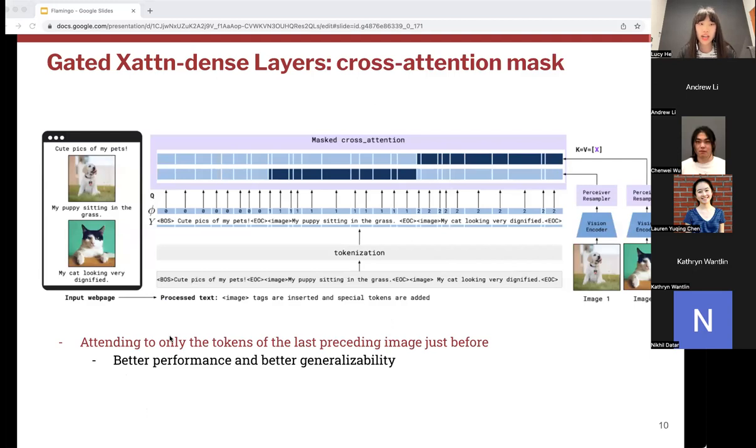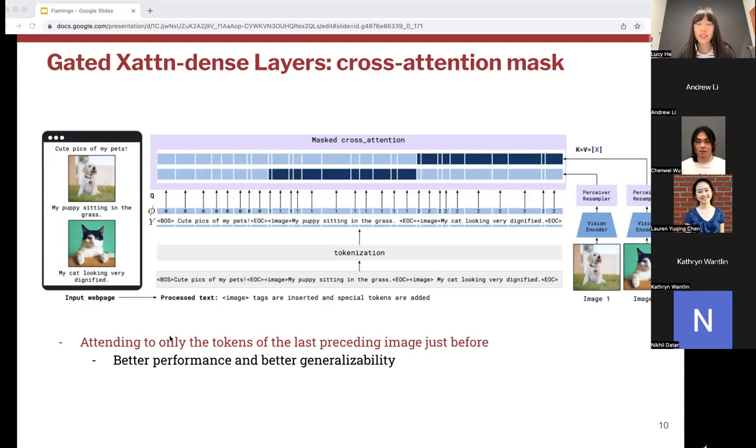And here we dive into the masking components that we mentioned earlier. So the authors actually only allow each token to attend to the token of the image that appears right before it, that is, the last one before it in the interleaved sequence, as they found through experiments that this scheme seems to work better than allowing the text token to cross-attend to all the previous images directly.